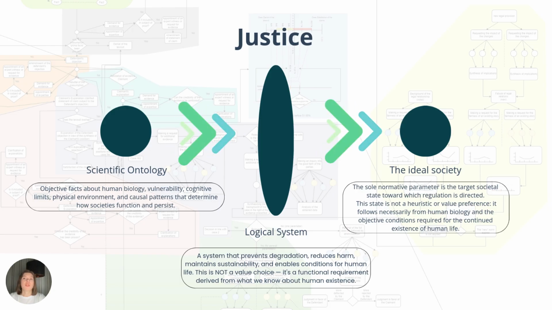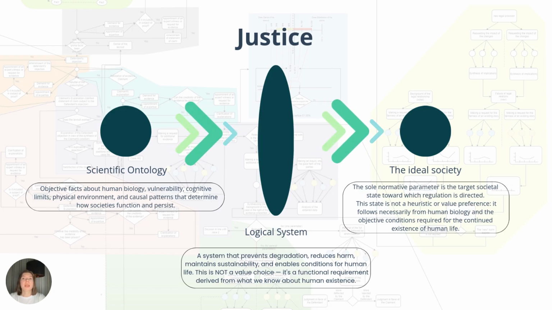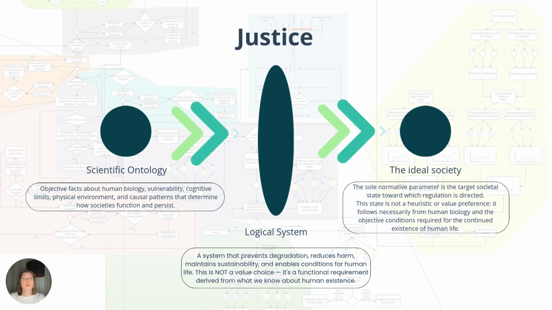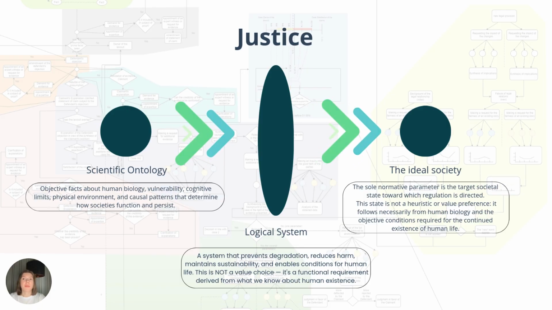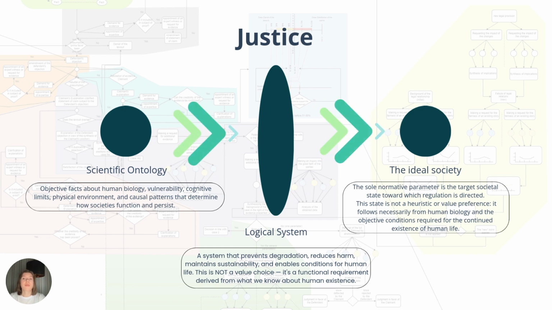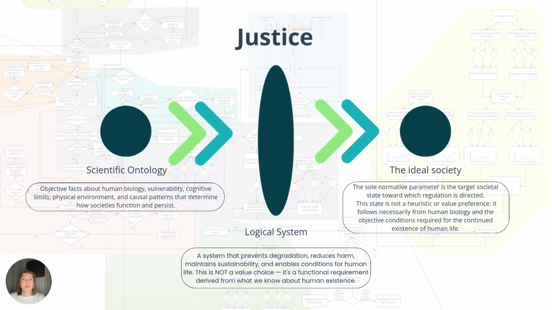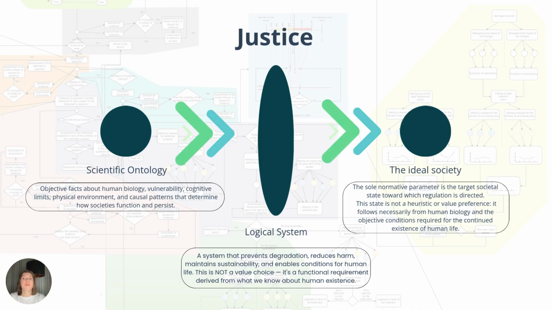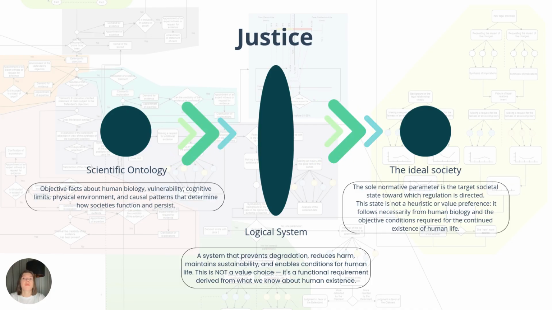When we formalize justice in JudgeAI, we do not introduce any value system. There is only one normative parameter, a fixed target function: a society that prevents avoidable harm, eliminates premature mortality, and maintains long term systemic stability. This parameter is universal because it follows directly from the biological properties of the human organism and the objective conditions required for human survival.